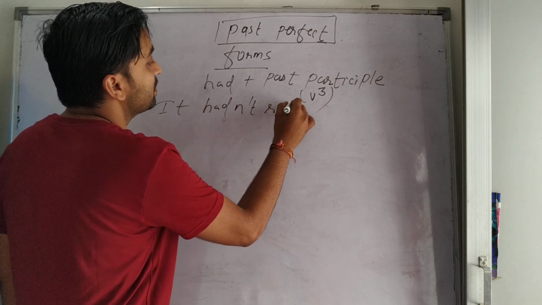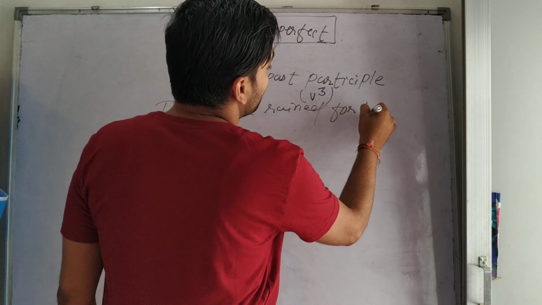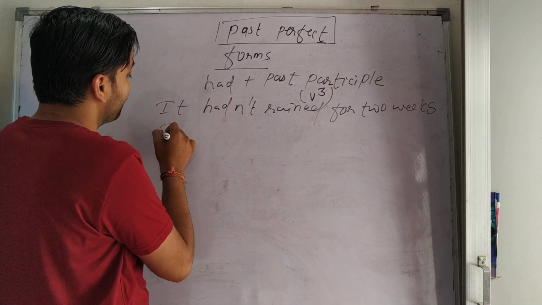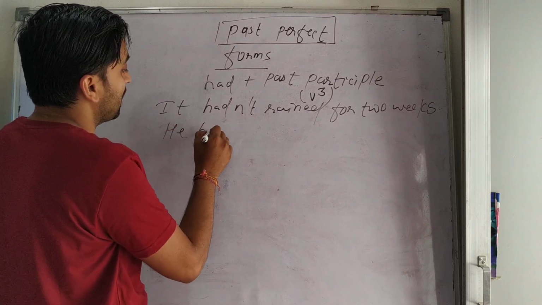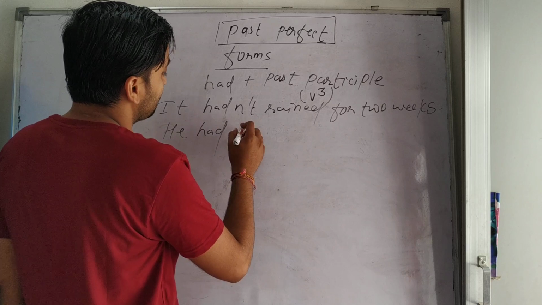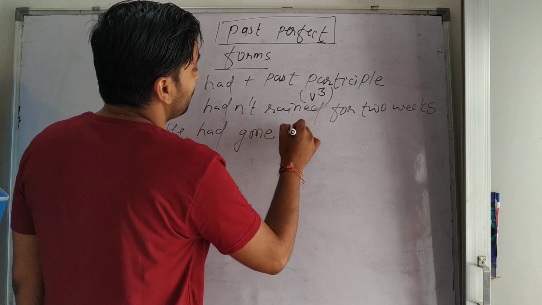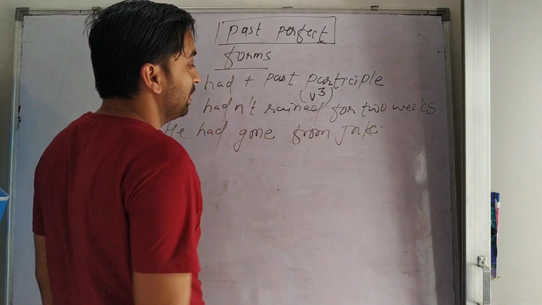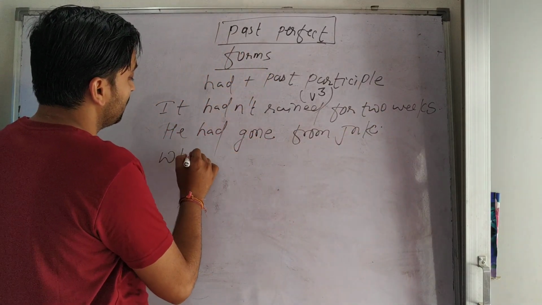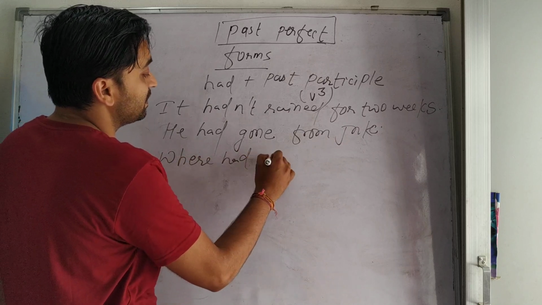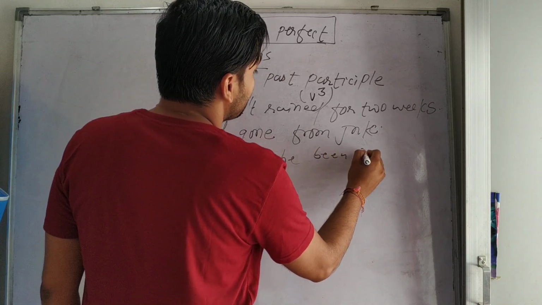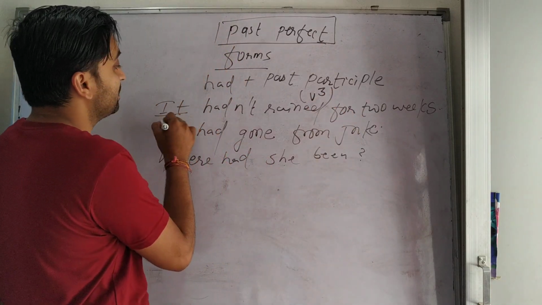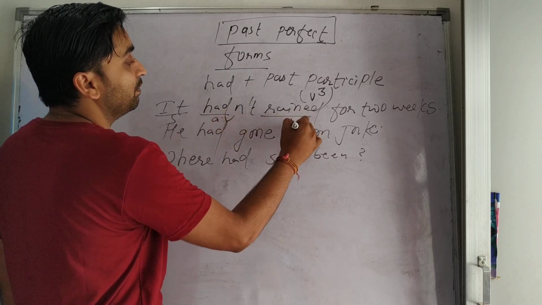like it hadn't rained for 2 weeks. Okay, similarly he had gone from Janakpur. Similarly you can see another example, where had she been. So in these examples you can observe that this is the subject, this is had and B3.